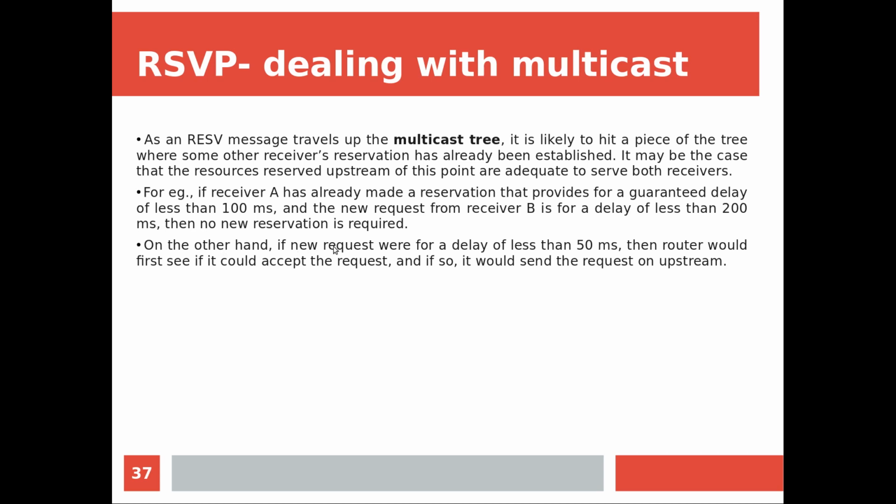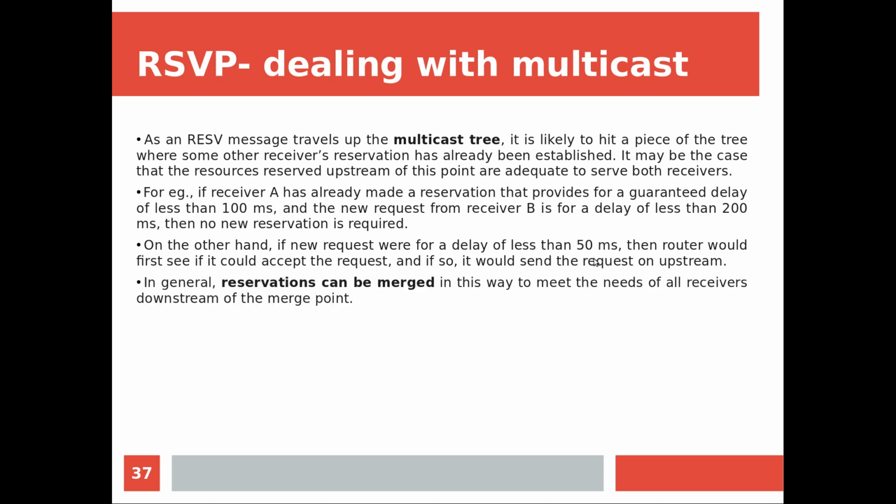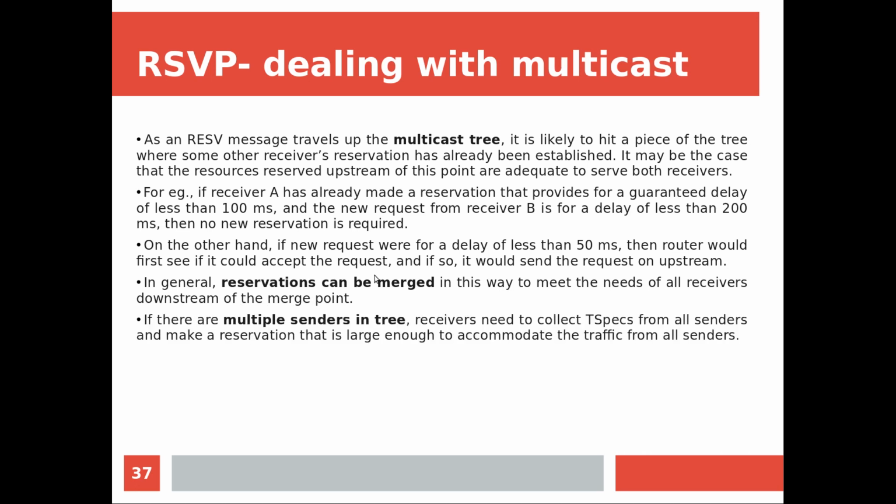Now on the other hand, if the new request were for a delay of less than 50 millisecond, then the router would first see if it can accept the request, and if so, it would send a request on upstream. If it is able to provide, then that merged new reservation will be propagated upstream, otherwise some error will be reported. In general, the reservations can be merged in this way to meet the needs of the receivers downstream of the merge point. Okay, at every merge point this kind of thing can be implemented. So that is a kind of optimization we are applying.